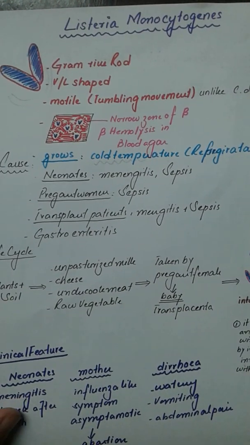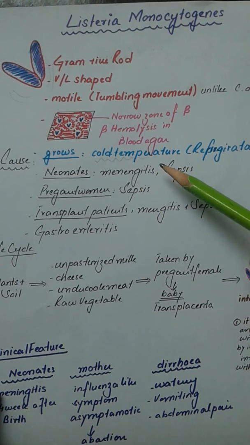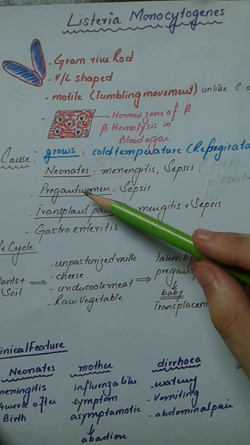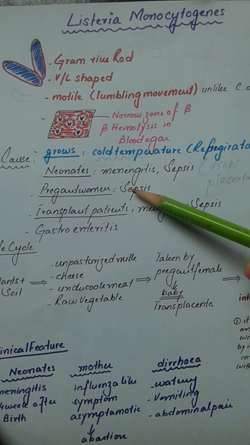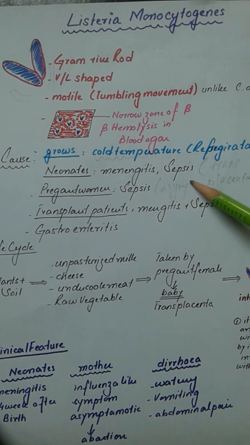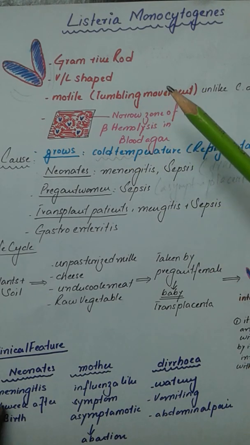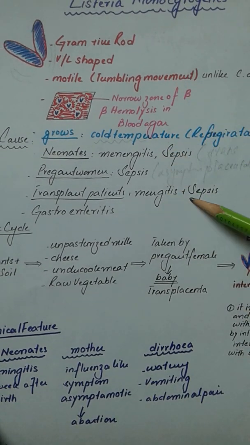Now, the diseases that this organism causes: in neonates it can cause meningitis and sepsis. It has a transplacental route, meaning that it can traverse from the placenta of a pregnant mother to a neonate. It can also affect pregnant women. In the pregnant woman, it causes sepsis or asymptomatic features such as influenza-like symptoms. This organism especially affects transplant patients, especially those who have received a kidney transplant. In those patients, it causes meningitis as well as sepsis.